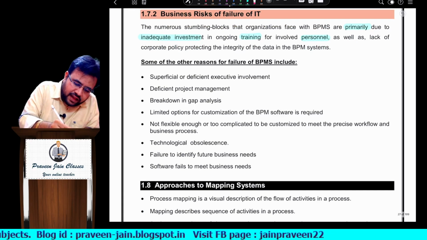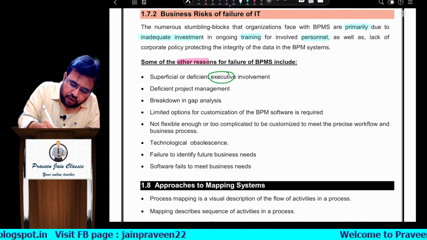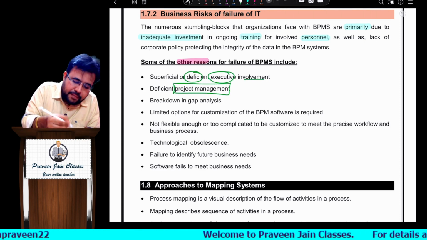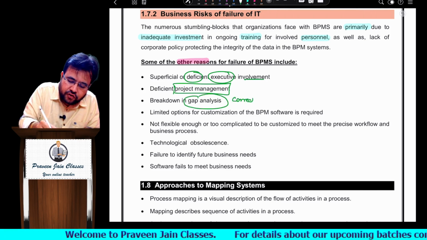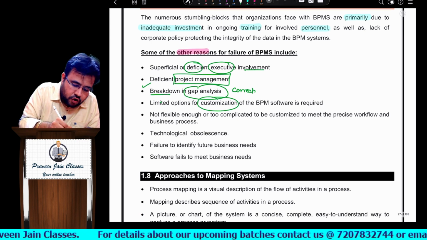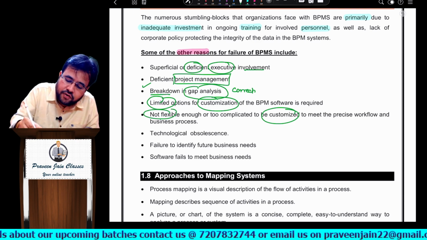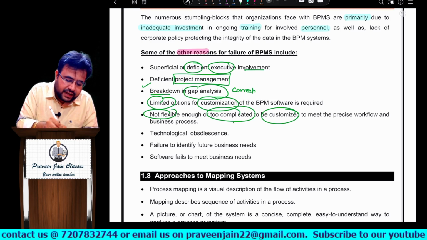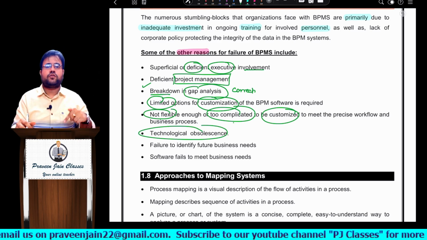Next point, sir. What are the other reasons? Can I say other reasons? You can see management involvement is very deficient, sir. The project is not getting managed in a proper manner. Gap analysis is nothing but the corrective actions which you are taking. Now those corrective actions are failing, sir. Customization is not possible, or customization is possible but not flexible enough, or it is very costly or complicated, or technological obsolescence. So these are some of the points for the failures of BPMS.